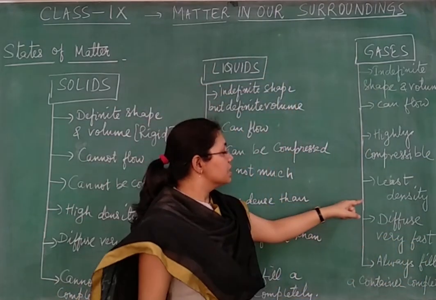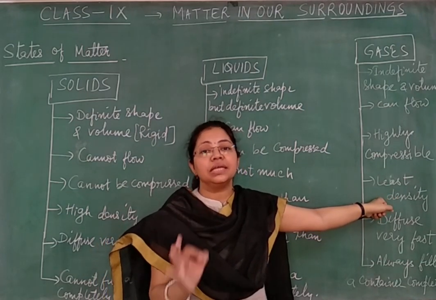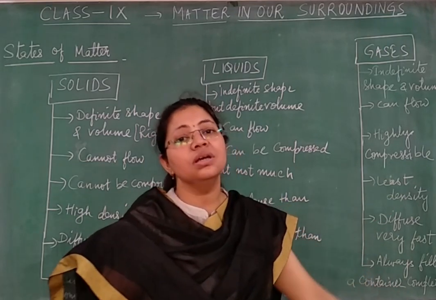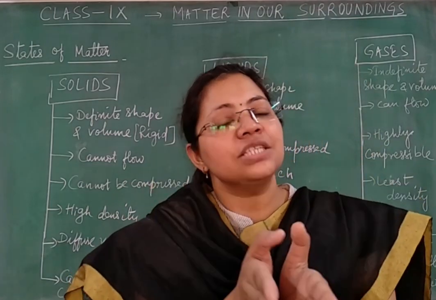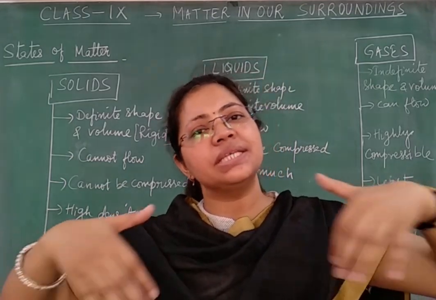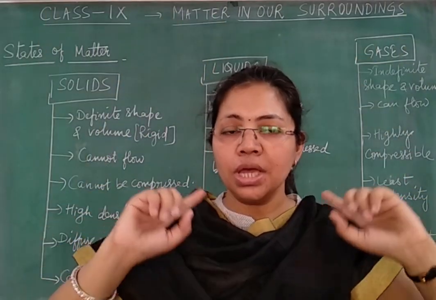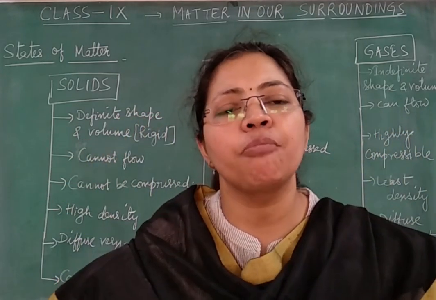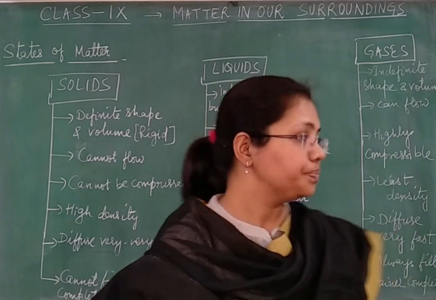Now the next one is that in case of gases, the density is least. As compared to solid and liquid, gases have got the least density. Why? Because in case of gases, large spaces are present between the particles, or you can say in another way, particles are very far away from each other. So, in a given volume, we hardly have a countable number of particles of gases. That's why their density decreases.